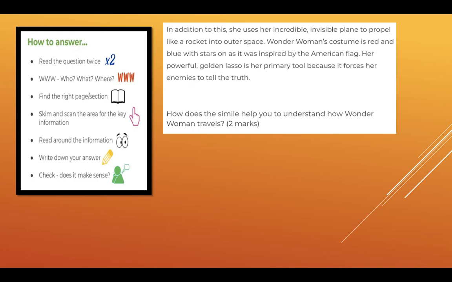So did you spot the simile? Remember our poetic devices? Well, you would have spotted it in the first sentence. Hopefully, because you would have been searching for a simile, and we know a simile has like or as in it. And the only thing that's mentioned about how she travels is the rocket. So how does the simile help you to understand how Wonder Woman travels?